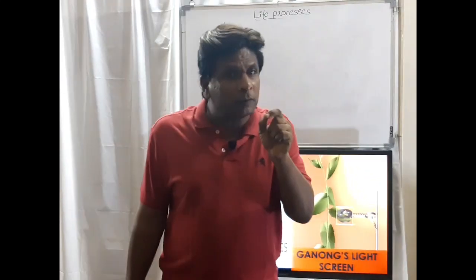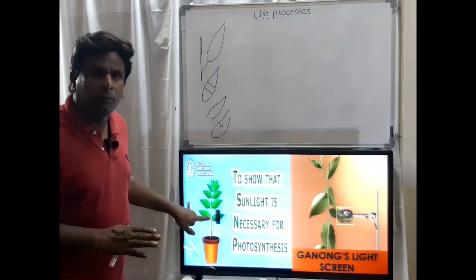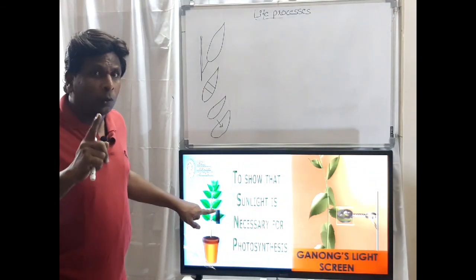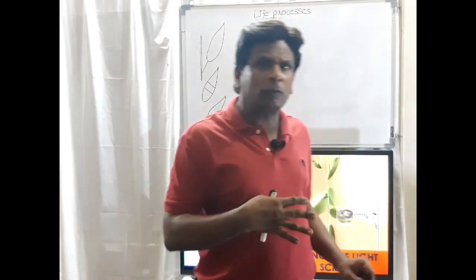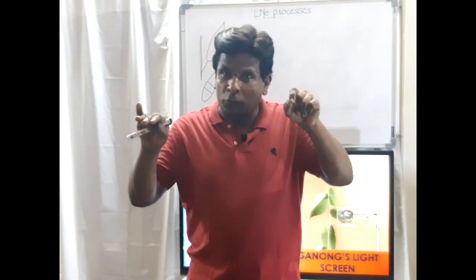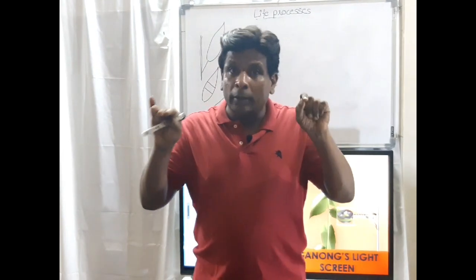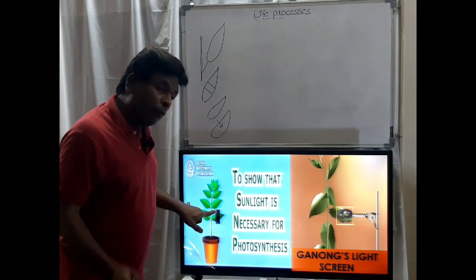For photosynthesis, sunlight is necessary. So if sunlight is not there, then according to our statement, there should not be photosynthesis, because sunlight is not there. What we are saying is that sunlight is necessary for photosynthesis. That is our statement. Now we have to prove that. So for that, what are we doing?